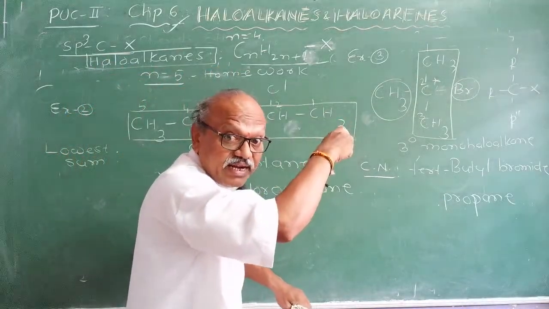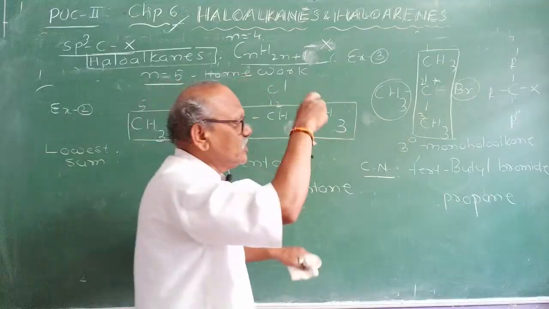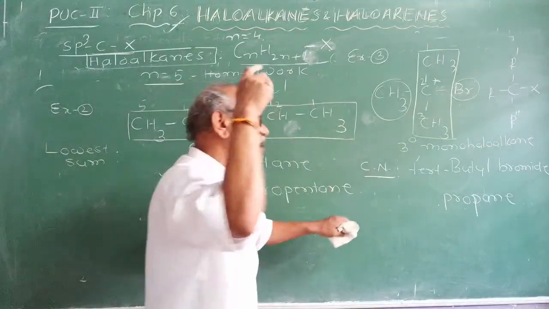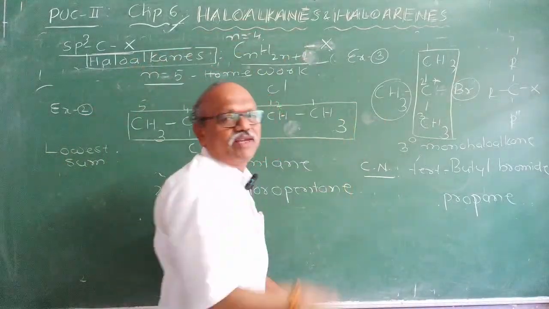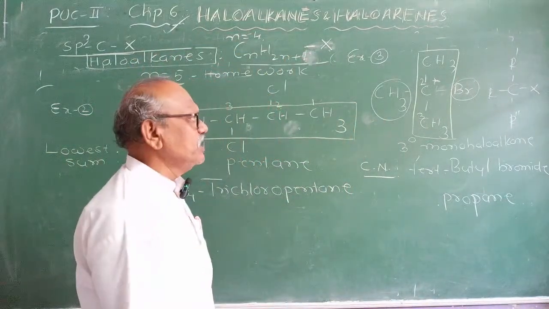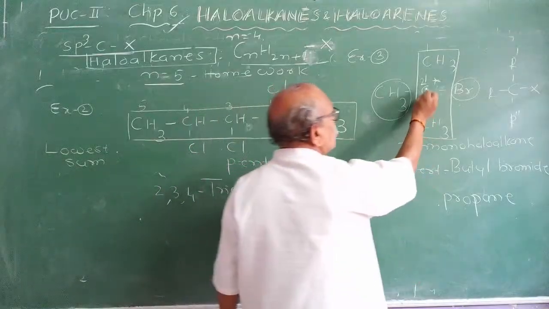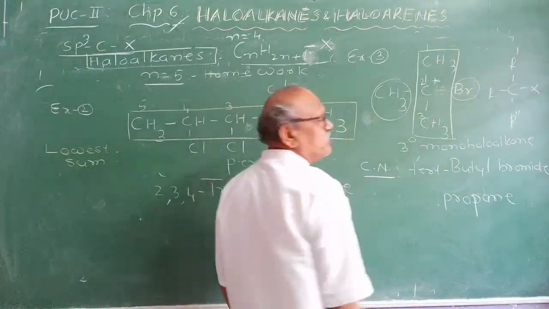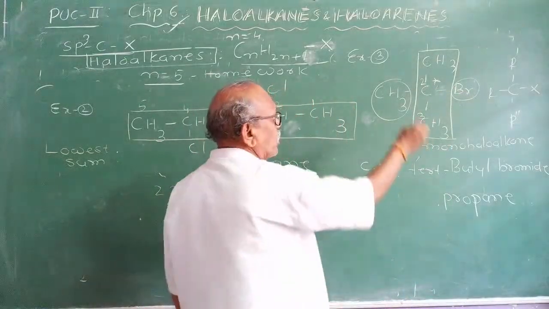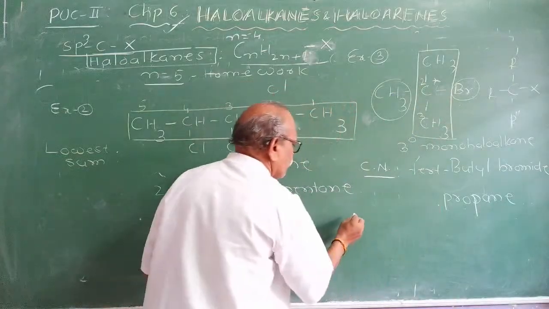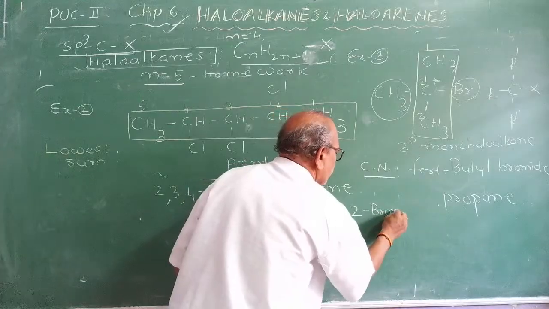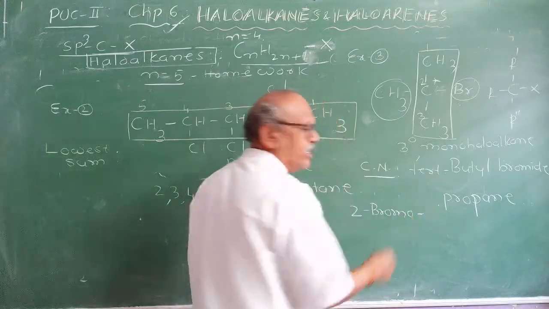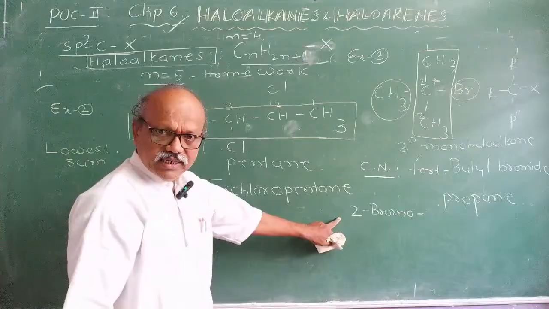Therefore, I said that organic chemistry nomenclature is like mathematics. You have to apply the laws in the mind and write the name. Silly mistake, you will be punished. On the second carbon atom, a bromine atom is present, therefore the locant should be mentioned. The correct name will be 2-bromo hyphen, locant.